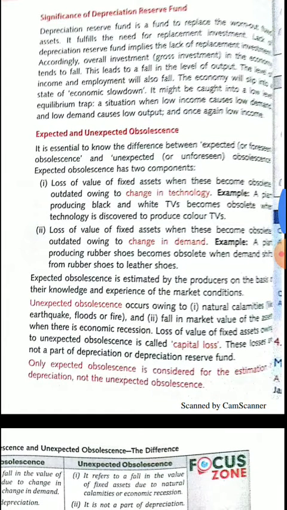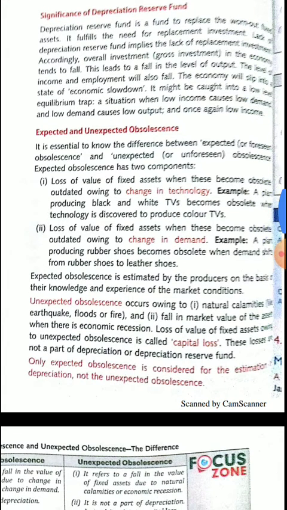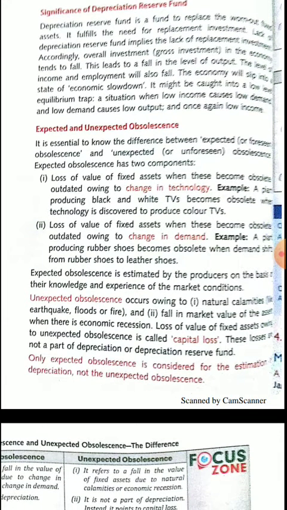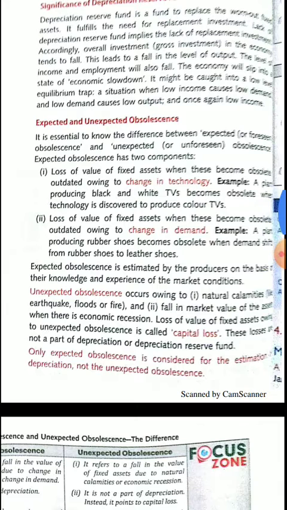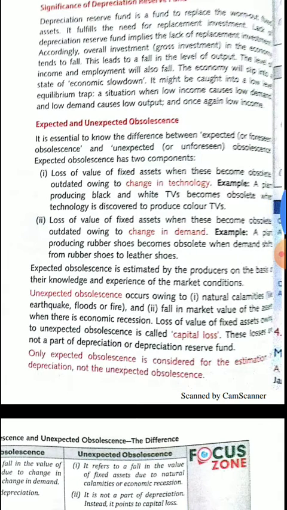It is the expected fall in the value of a fixed asset which is due to normal use, normal wear and tear and daily running of that machine. Okay, and it is managed by creating a separate fund, which is the depreciation reserve fund.